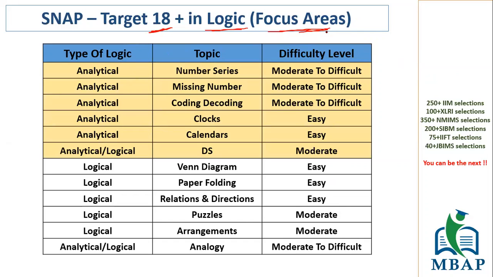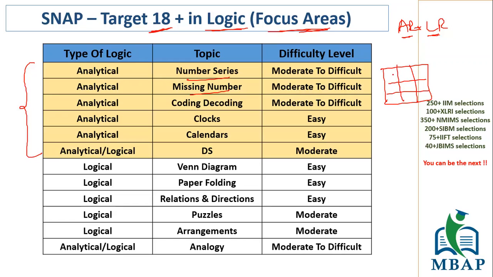The section is called AR and LR, which is analytical reasoning and logical reasoning, and these are the topics which are majorly a part of the analytical reasoning part: number series and missing number. When you say missing number, these are those grid-shaped questions where you have numbers in each of these places, and one of the numbers is missing. You have to find that number. Then coding-decoding, clocks, calendars. Especially these top three will have a significant number of questions. You can expect around 2 to 3 questions of each of them.